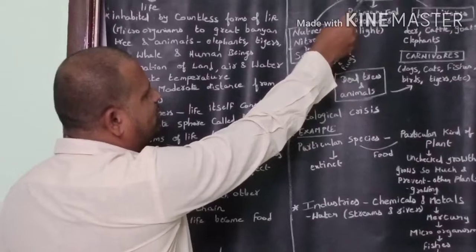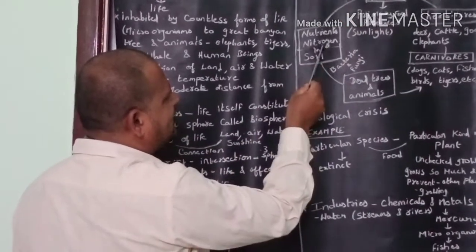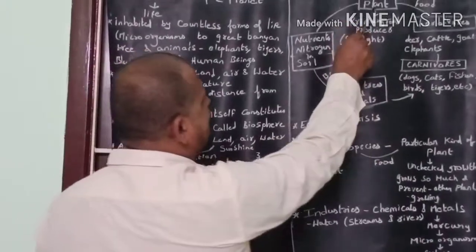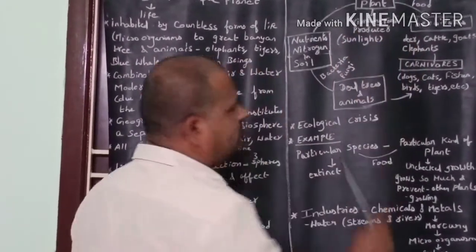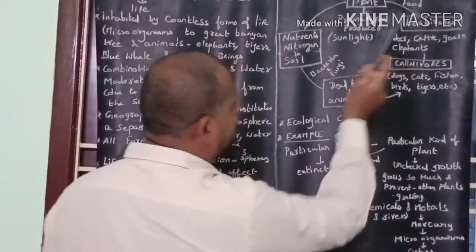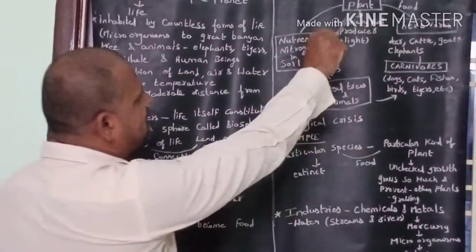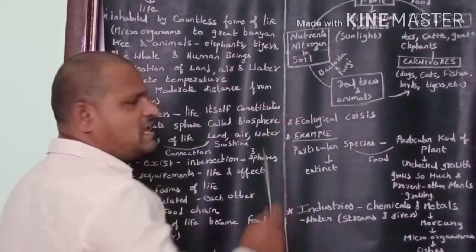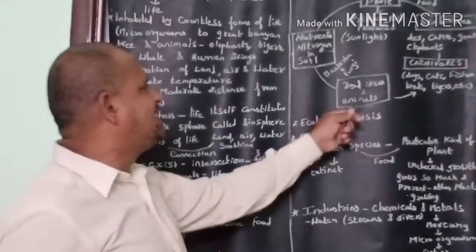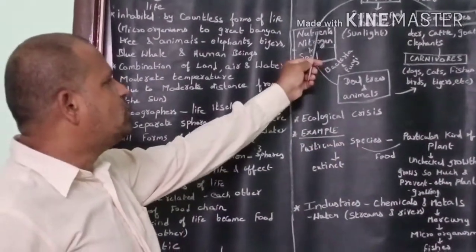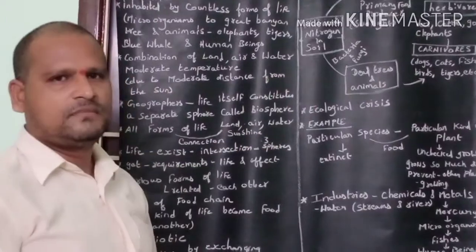To prepare food, plants use nutrients and nitrogen from the soil. The food prepared by plants is eaten by herbivores as food, and carnivores eat herbivores as food. After the death of plants, herbivores and carnivores, bacteria and fungi help in decomposing the dead trees and animals and form organic components like nutrients and nitrogen in the soil.